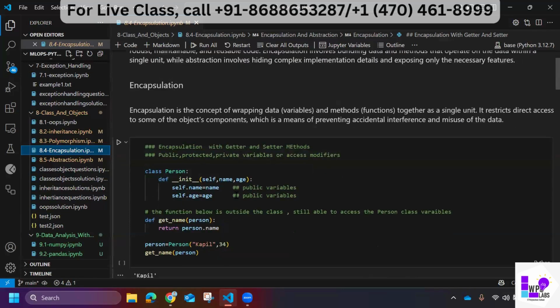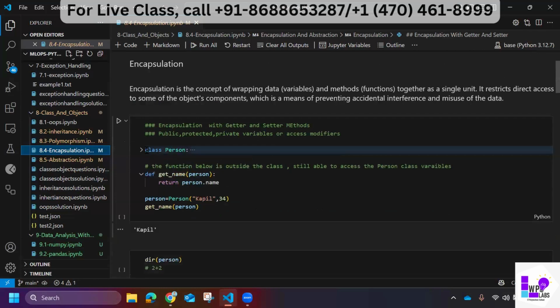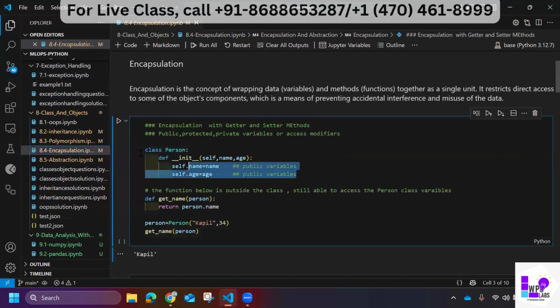In encapsulation there are concepts like public variables and private variables. Let's try to understand those. This is a simple class implementation. This is the class keyword, this is the class name, and this is an implementation of an instance method, which is a constructor, a simple constructor with variables. Then we have this function. This function is outside of the class, by the way. The function below is outside of the class, but it is still able to access the person class variable.